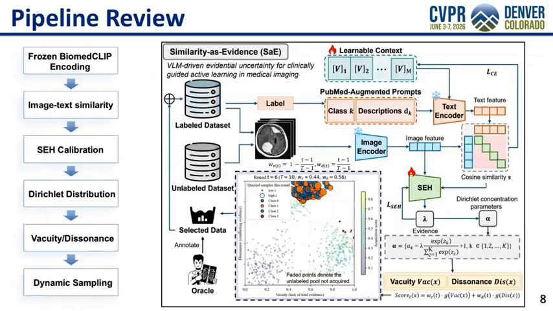Here's the complete pipeline. Frozen BiomedCLIP encodes images and text, producing similarity vectors. SEH calibrates evidence strength. This parameterizes a Dirichlet distribution, from which we extract vacuity and dissonance scores for dynamic sampling. The entire process adds only a lightweight head on top of the frozen VLM.